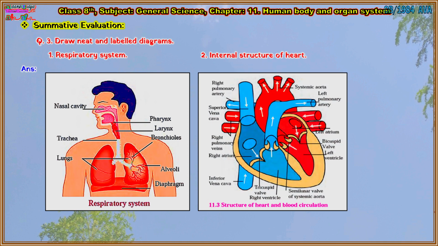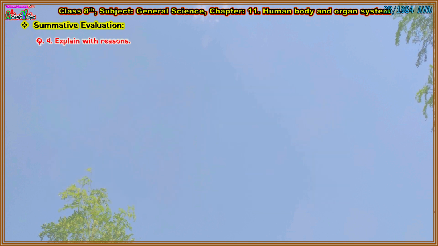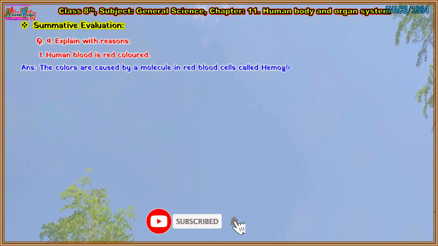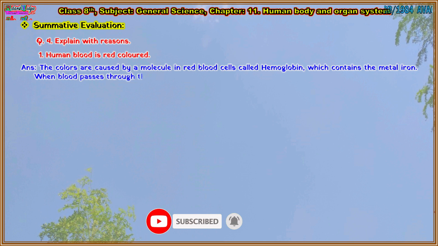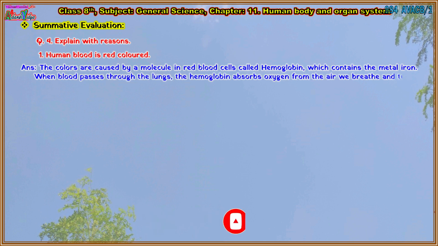Now let's see. Question fourth. Explain with reasons. First one. Human blood is red colored. Answer is: the color is caused by a molecule in red blood cells called hemoglobin, which contains the metal iron. When blood passes through the lungs, the hemoglobin absorbs oxygen from the air we breathe and turns bright red.